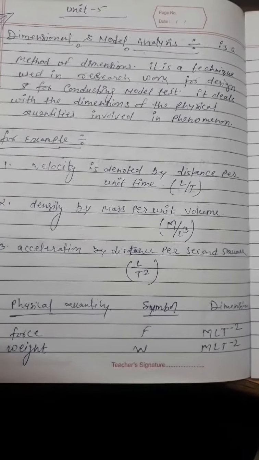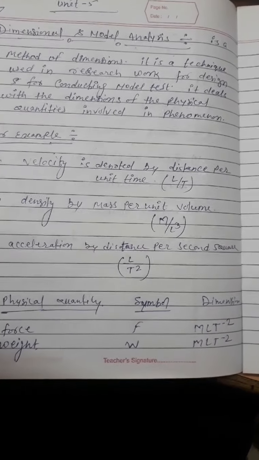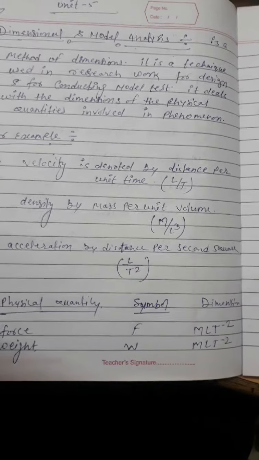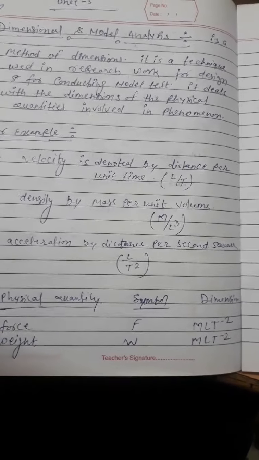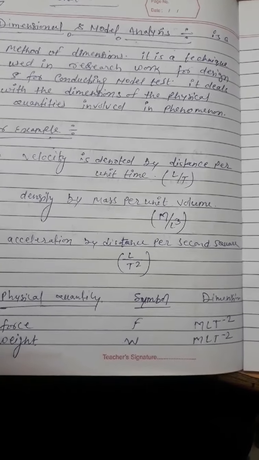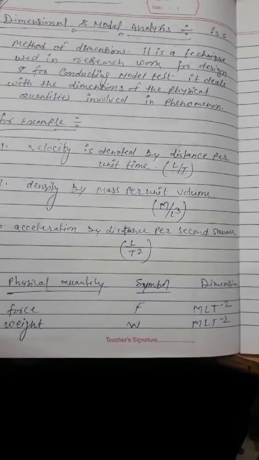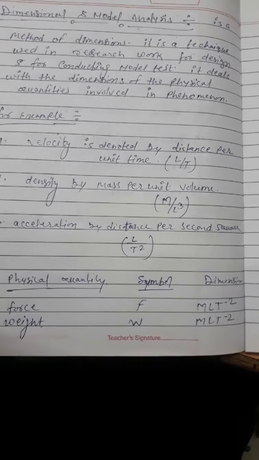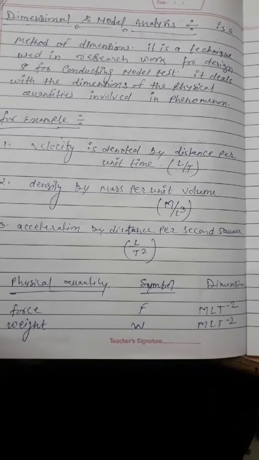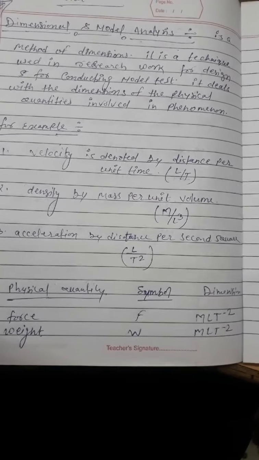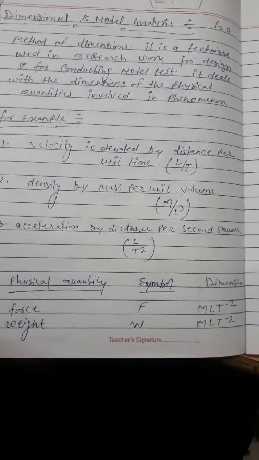Second, density. Density is denoted by rho, mass per unit volume. Density equal to mass upon volume is the dimension quantities M divided by L to the power 3. Third, acceleration. Acceleration is distance per second square. Acceleration, small a, equal to distance upon time square. Here dimension quantities equal to L upon T square.